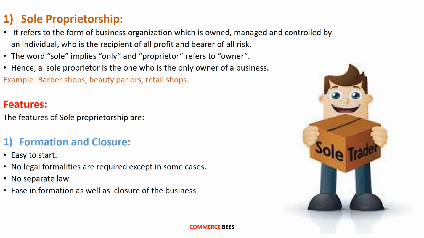The first and the oldest form of business organization is the sole proprietorship. It refers to the form of business organization which is owned, managed and controlled by an individual who is recipient of all profit and bearer of all risk. So if a single person is the owner, manager and controller of the business, then that type of business is called the sole proprietorship business.